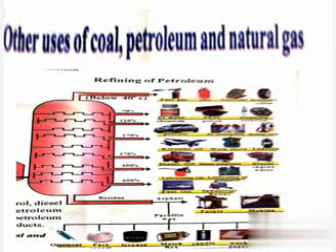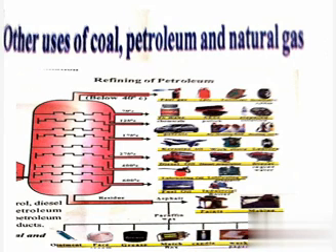We'll discuss other uses of coal, petroleum and natural gas. Most of us think petroleum is a source of fuel, but advances in our understanding of various chemical processes have led to the use of both coal and petroleum as the starting material for a wide variety of products.